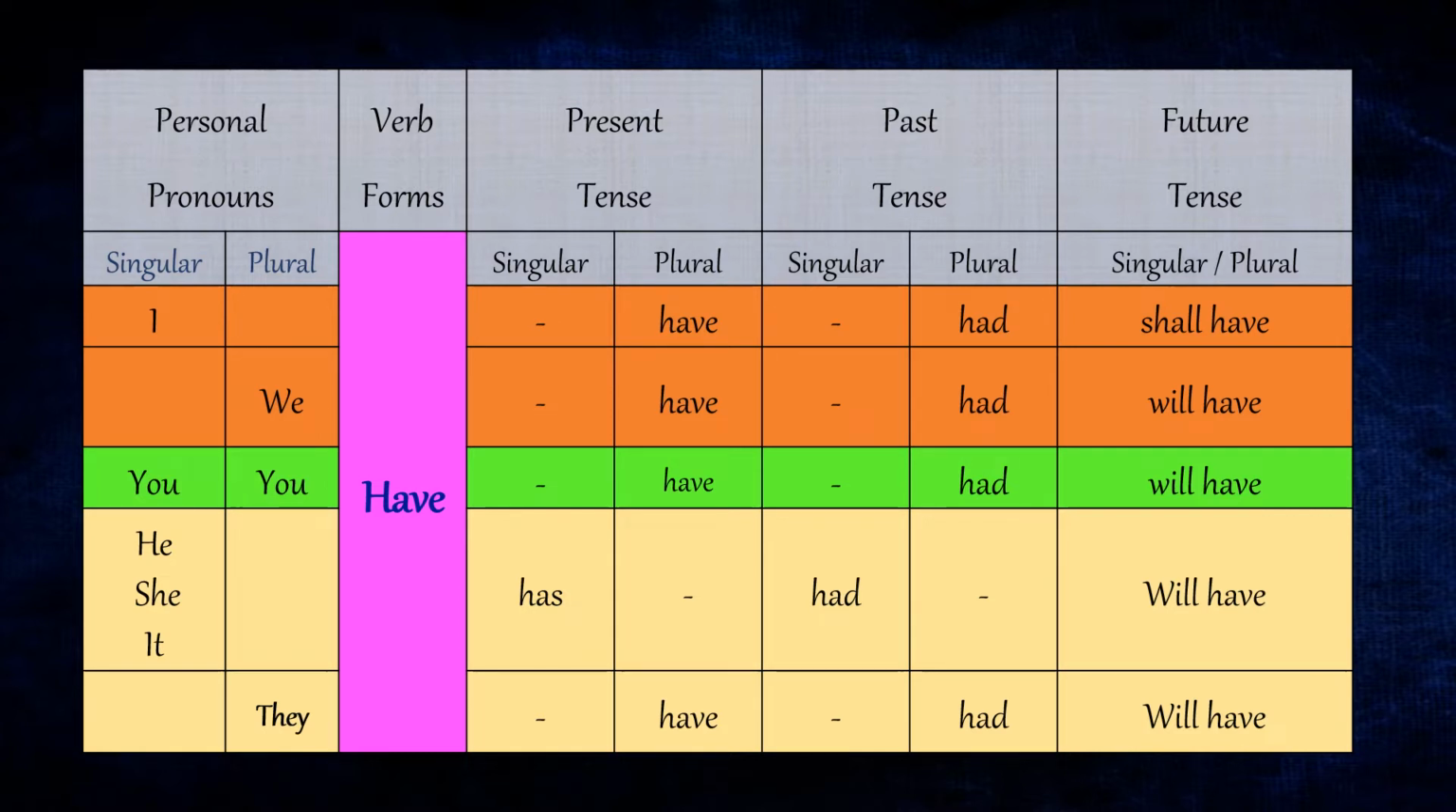For personal pronouns he, she, or it, in the present tense we always use has. Likewise, in the past tense it is always had, and future tense will have. For they, we use have in the present, had in the past, and will have in the future tense.